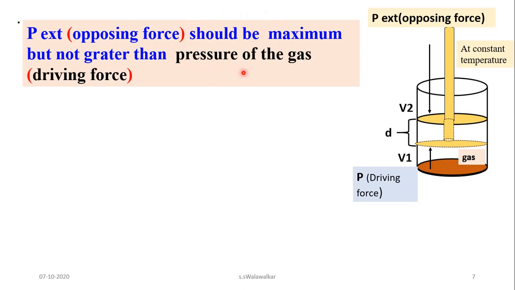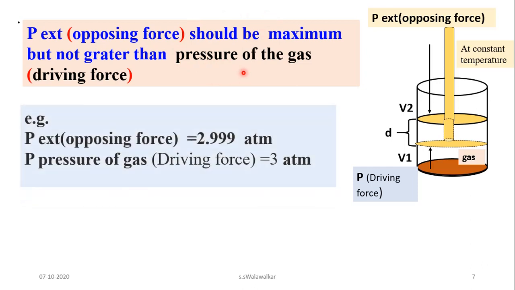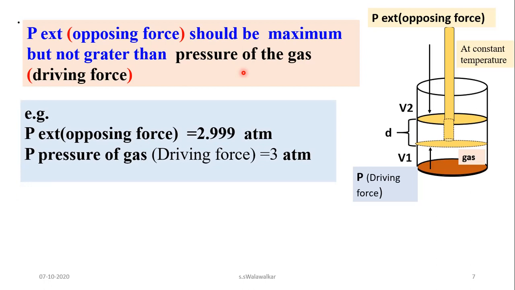Then only you will get maximum work. So consider here, the pressure of the gas is 3 atmosphere. But if the pressure of the opposing force, that is external pressure, is 4, then what happens?